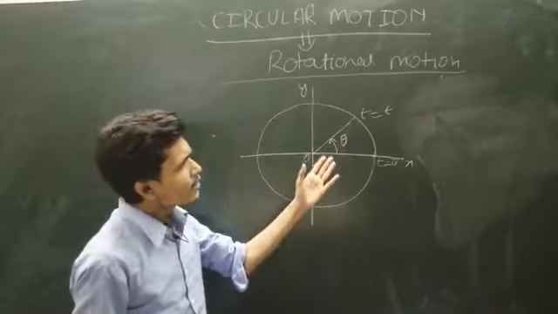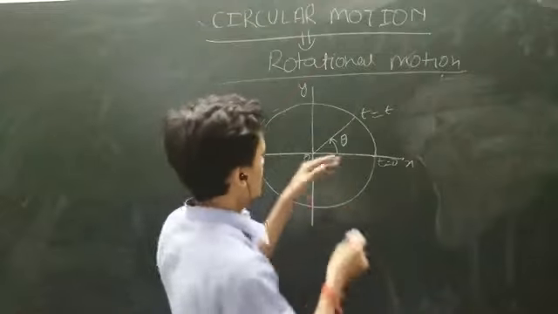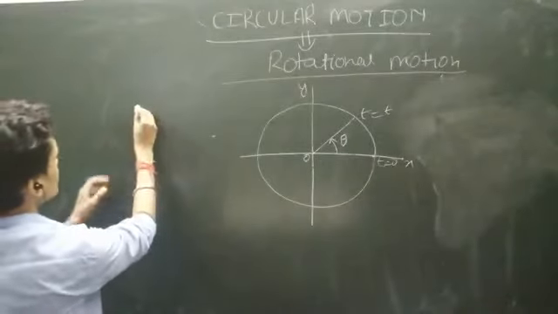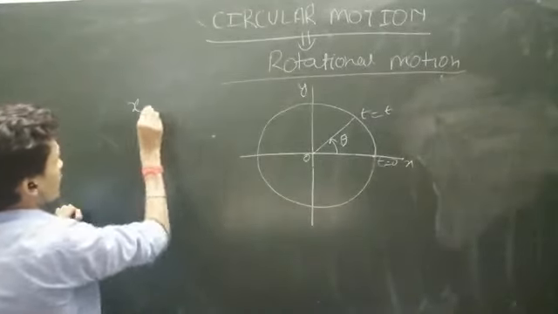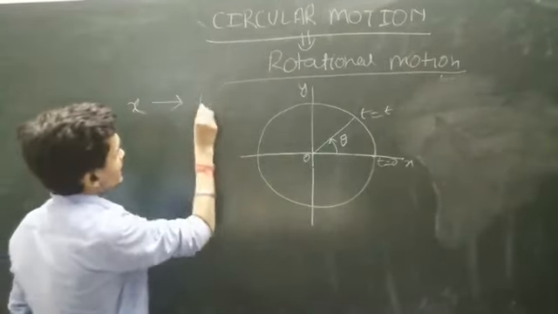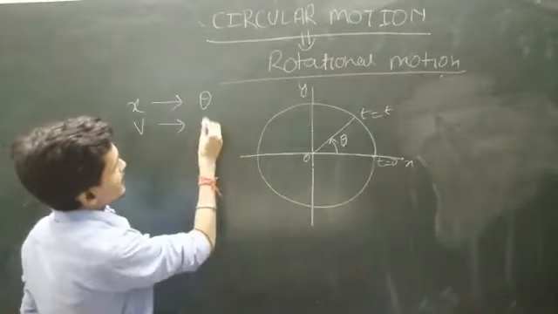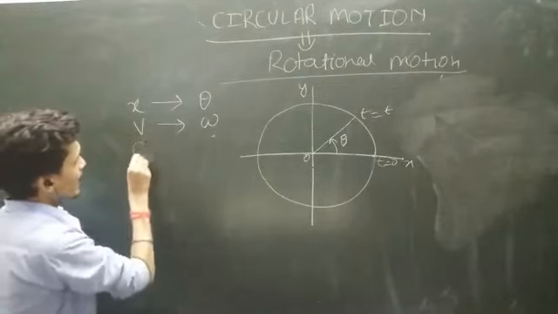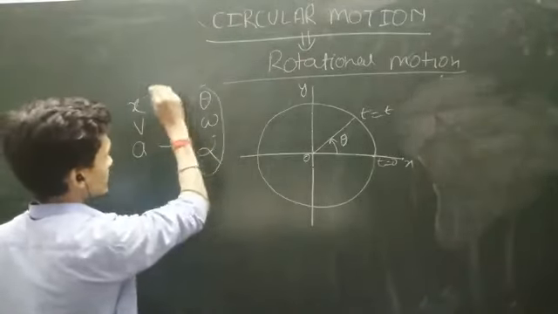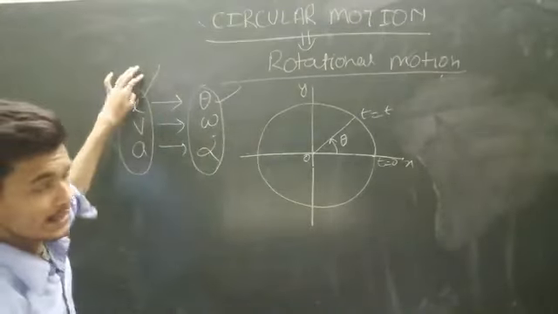This circular motion is similar to linear motion or rectilinear motion. In linear motion we represent distance by x, but in circular motion we represent it by theta, the angular displacement. For velocity v, here we represent omega, for acceleration a, here alpha. This is the terminology used in circular motion, and this is for linear or rectilinear motion.